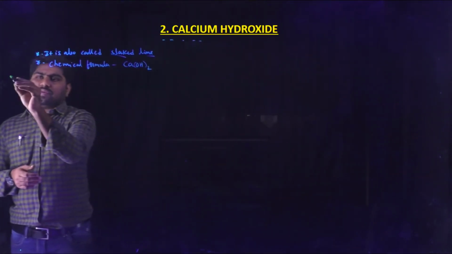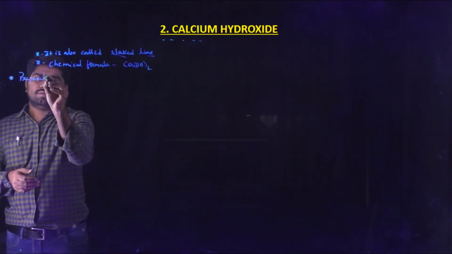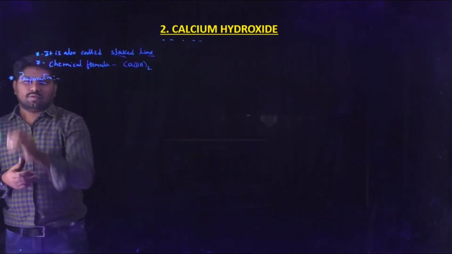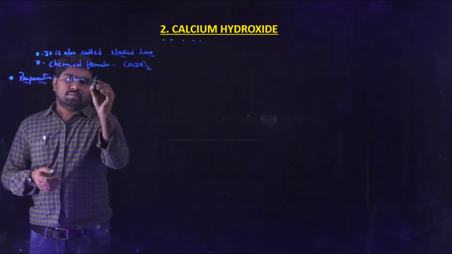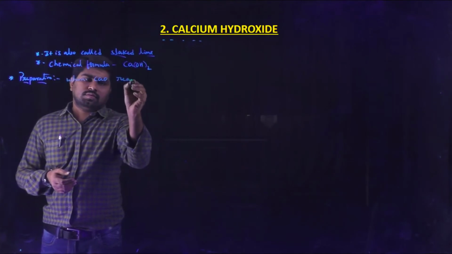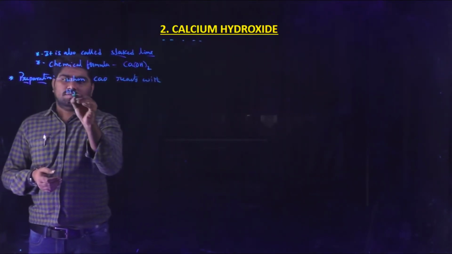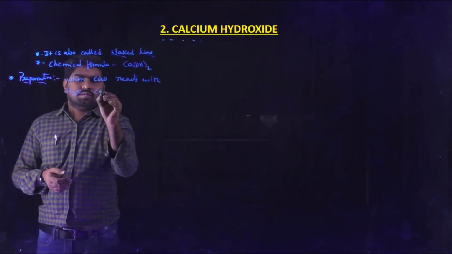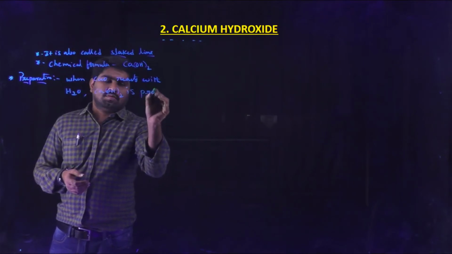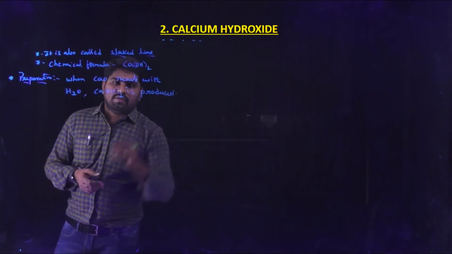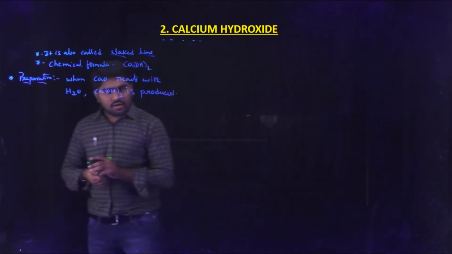Now coming to the preparation, okay, so when calcium oxide reacts with water molecule, calcium hydroxide is produced.